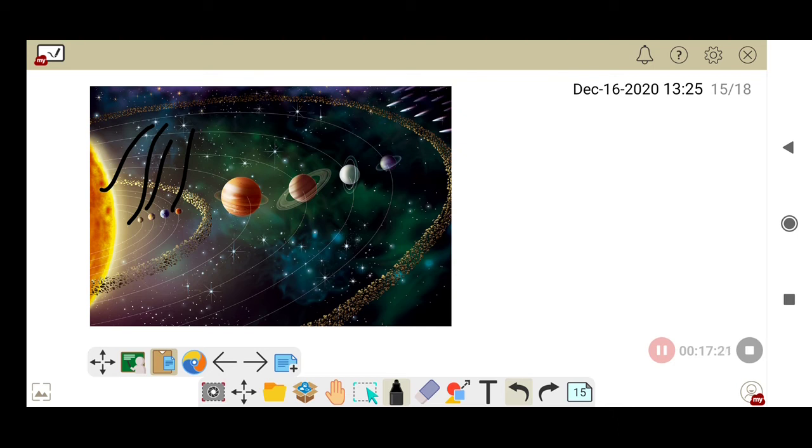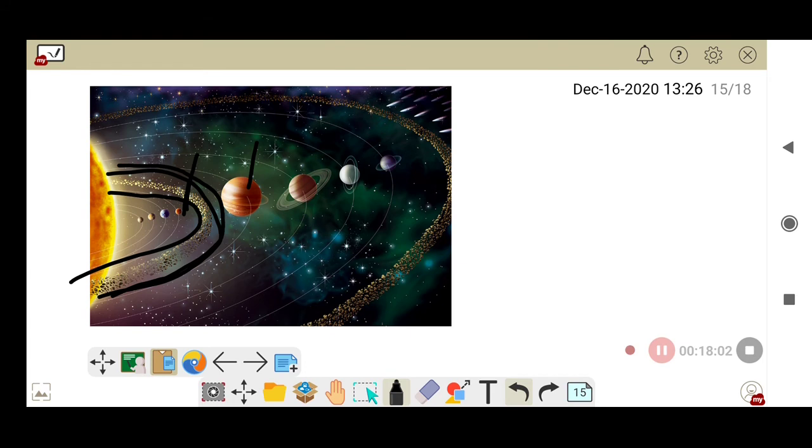Actually, scientists say that asteroids are the parts of a planet which exploded many years ago. And asteroids are very tiny rocky objects. See, these are asteroids. We find the asteroid belt between the planets Mars and Jupiter. See, this is Mars, this is Jupiter, right? So we find the asteroid belt between Mars and Jupiter.